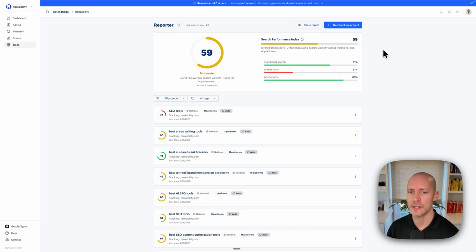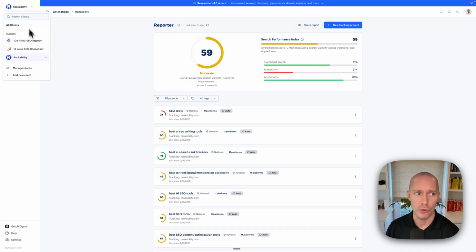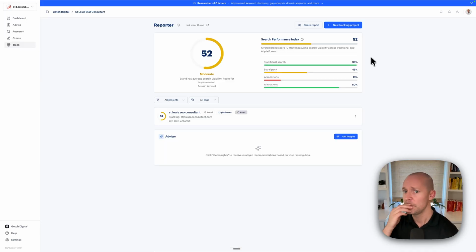So a couple key things here. If you're doing just national-based keywords, you're only going to see really traditional search, AI mentions, and AI citations. But if you're doing local, I'll show you an example of this, you'll see that the local pack will pop in here as well. Okay, that's if you're doing local queries. If you're doing local, we've assigned more weight to the local pack because it's the most important thing. So the distribution of this score will change if you're doing national versus local, okay?